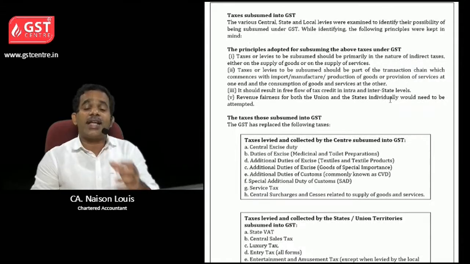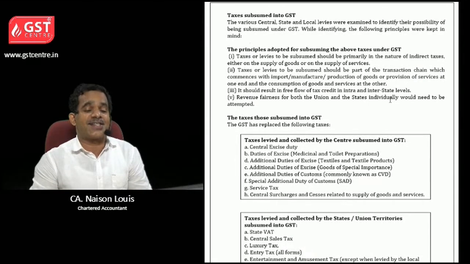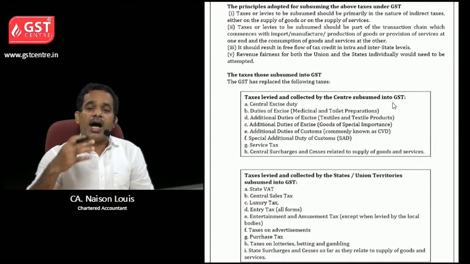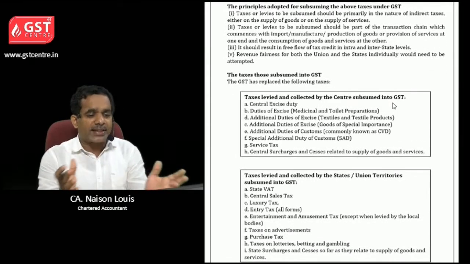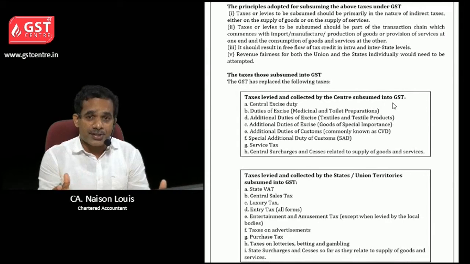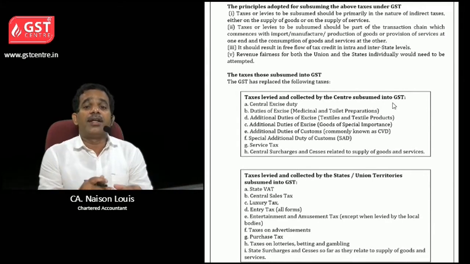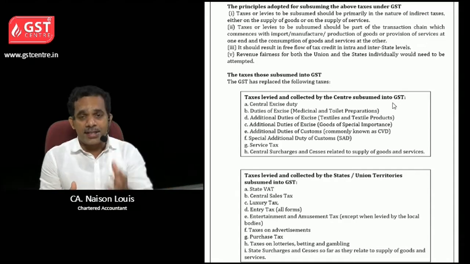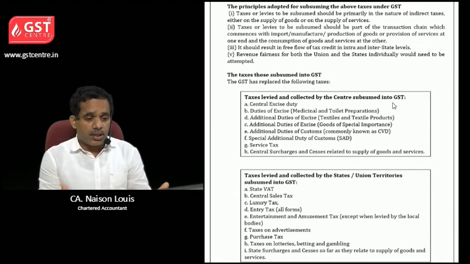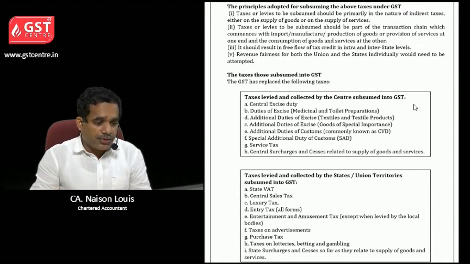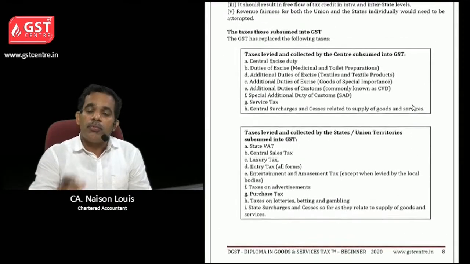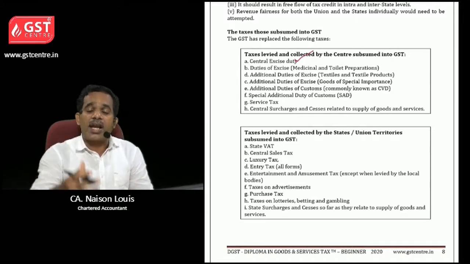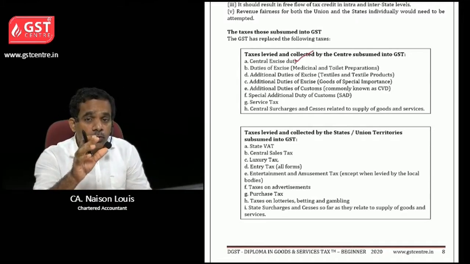Then let us come to taxes subsumed into GST. The main principle adopted is that the tax should be directly related to goods and services, and it was already levied in the form of VAT, excise duty, like that. So all these taxes were subsumed into GST. Let us see one by one. Central excise duty was earlier levied on manufacturing the goods.